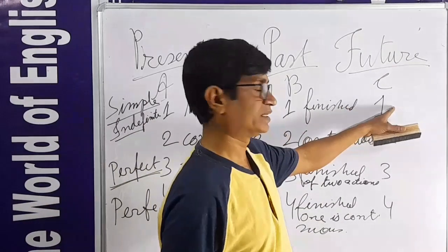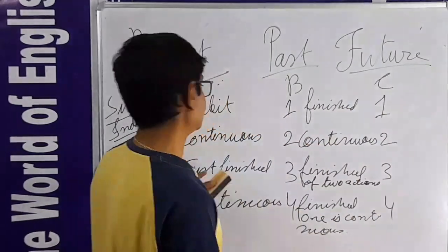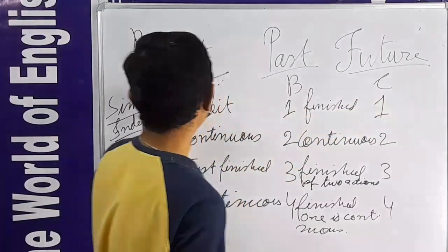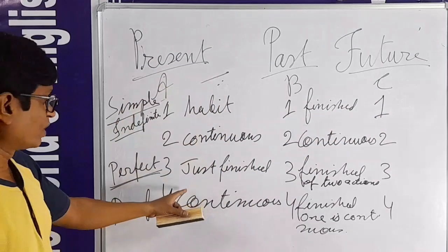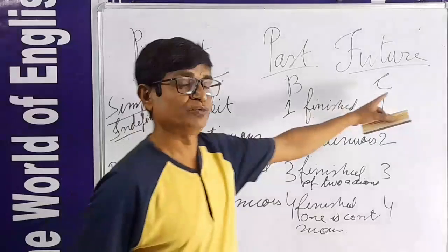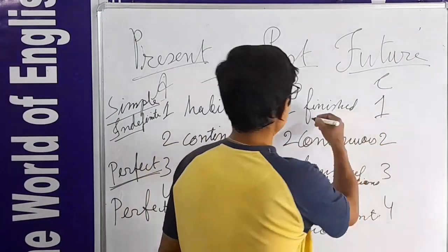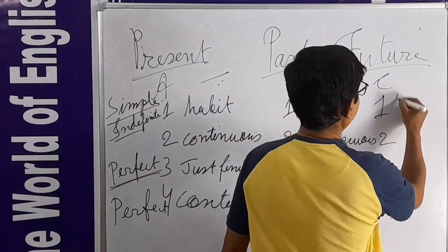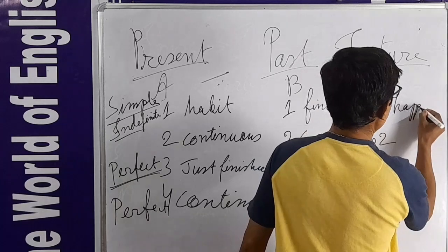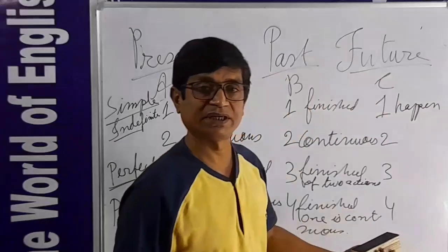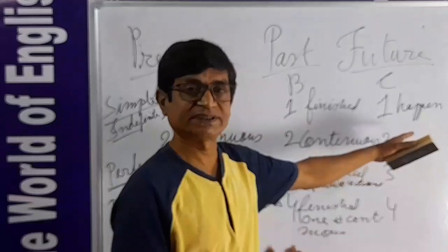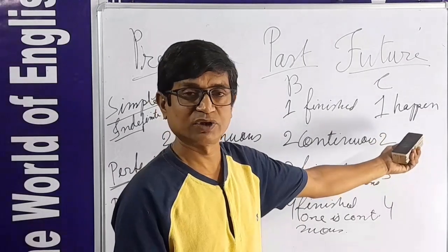And here is the future tense. Future, we know, is our planning. What we are working on today, we are planning for the future. So future, number 1, it will happen. Simply happen. It will happen. We express that it may happen, that it is going to happen.